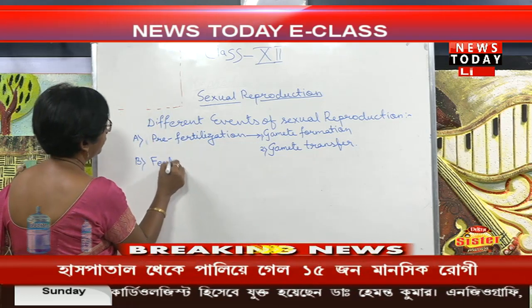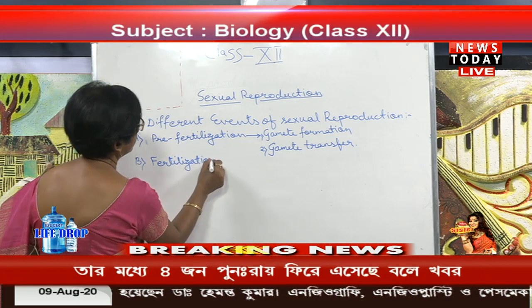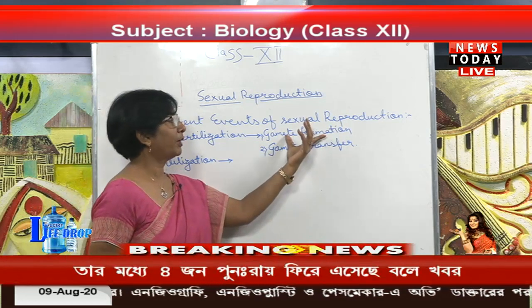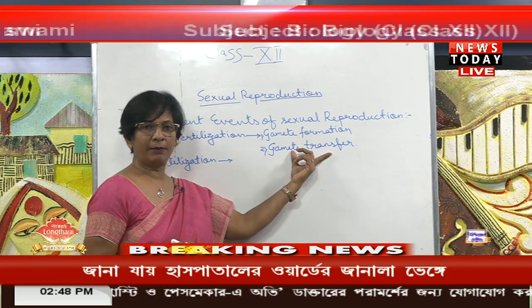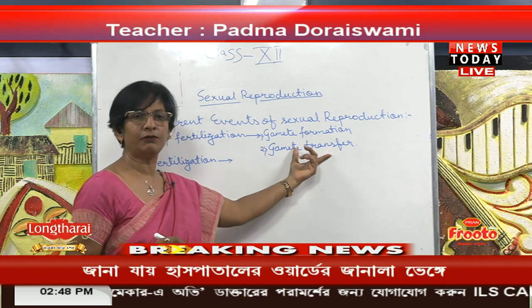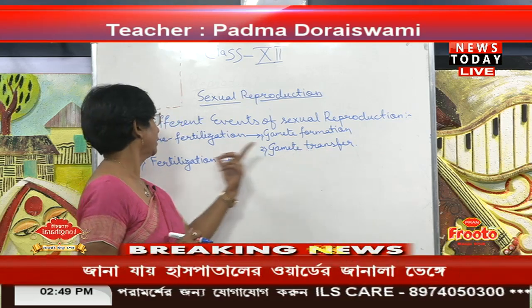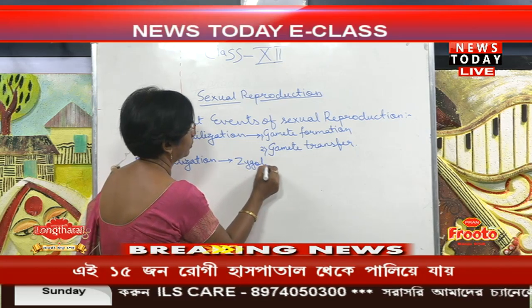B is the fertilization. When the gamete formation is taking place, again the transfer of gametes is taking place. That means the fusion of the gametes is there. When the fusion of gametes happens, there is formed the zygote.